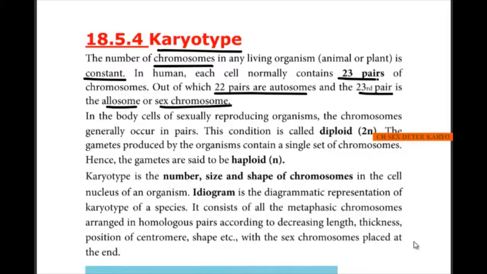Normally these chromosomes occur in diploid condition, that is 23 pairs, or about 46 chromosomes.